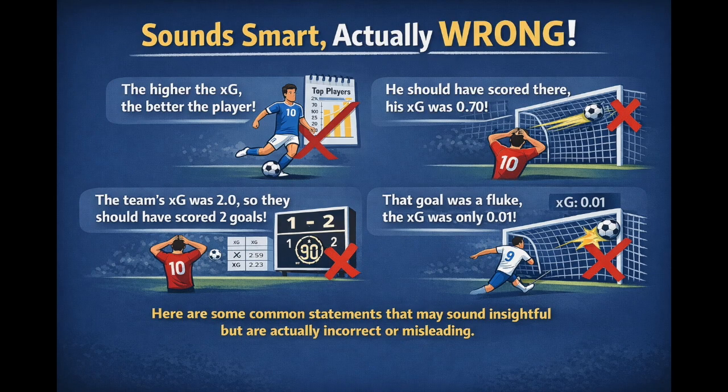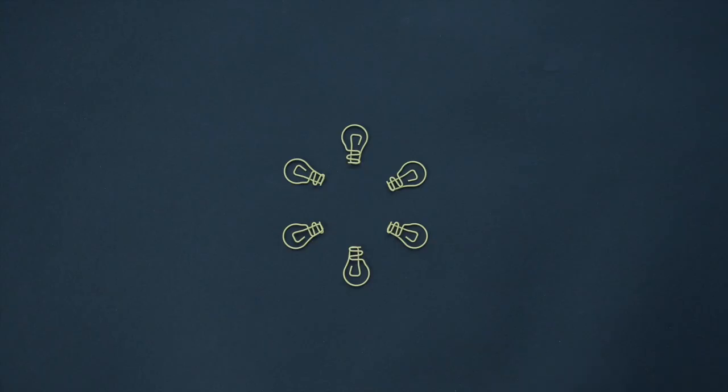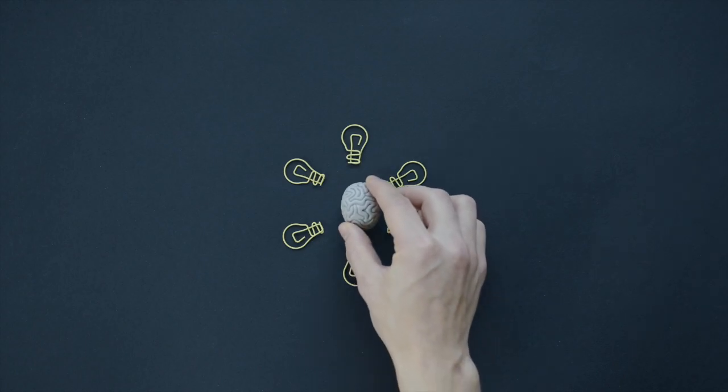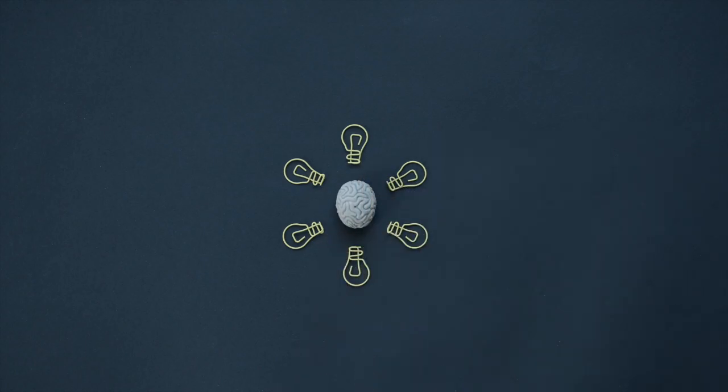Now here is the most useful way to think about XG. Expected goals is a process metric. Goals are an outcome metric. Process helps you understand whether the underlying performance is stable. Outcome tells you what actually happened on the day. The best analysis uses both.